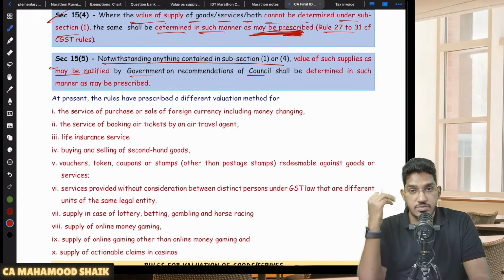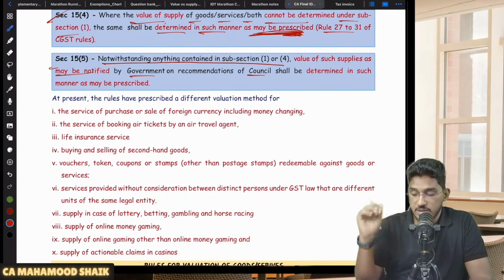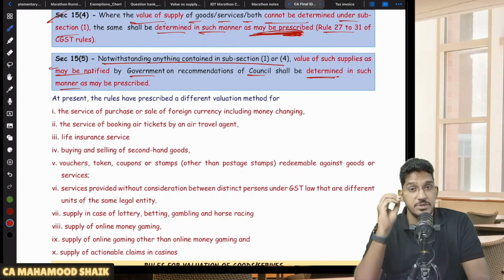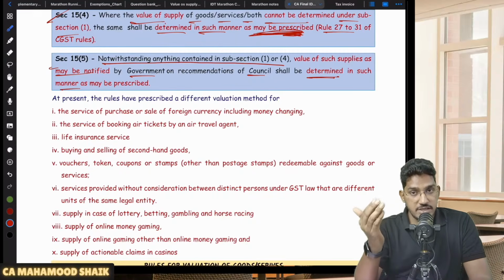So whatever services, whatever supplies which are notified by the government on the recommendations of the council, their value shall be determined in such manner as may be prescribed. That means government will prescribe some services and government will notify some services. For those services which have been notified, the valuation has to be done as per specific rules only. That means even though the transaction is between unrelated persons and price is the sole consideration, 15 subsection 1 will not become applicable when they have notified some supply. For that notified supply, 15 subsection 1 will not become applicable. They will give you some rules. According to those rules only, they have to determine the value of supply.